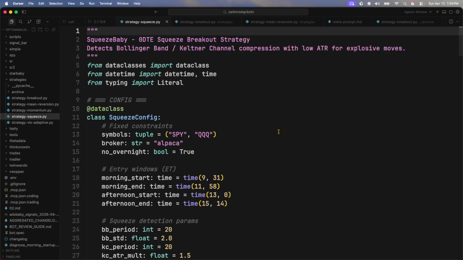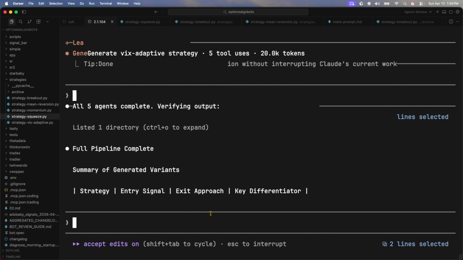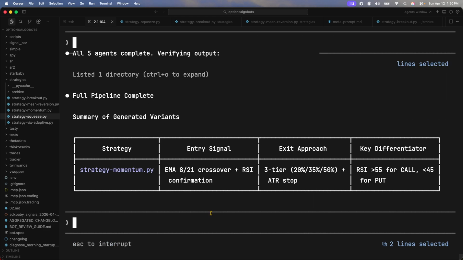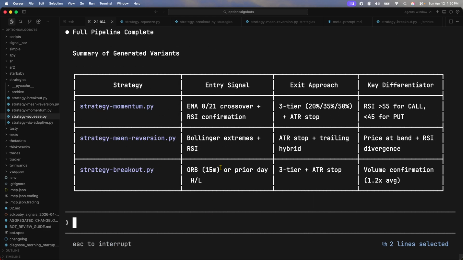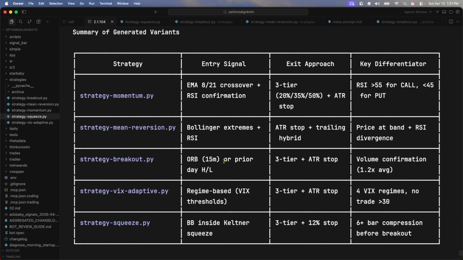But now what I want to do is give the sub agents the ability to backtest, and that's going to be in our next video. So now we have our sub agents that are able to make the strategies, and we also introduced meta prompting, such that it's a little bit more organized and structured with regards to how they create the strategies.